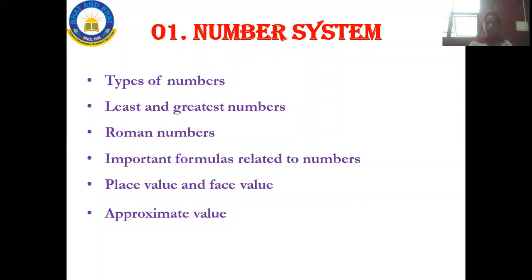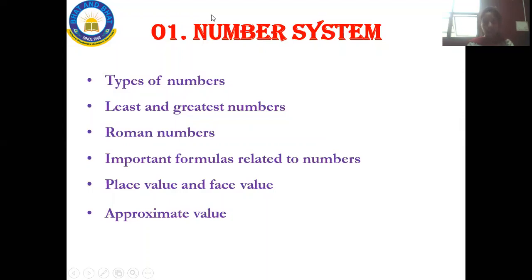So these are the things that we will be discussing in the number system: types of numbers, least number, Roman numbers, important formulas related to numbers, place value and face value, and approximate value. About all these topics, we will be solving problems in this chapter. So this is about your first chapter, that is number system.